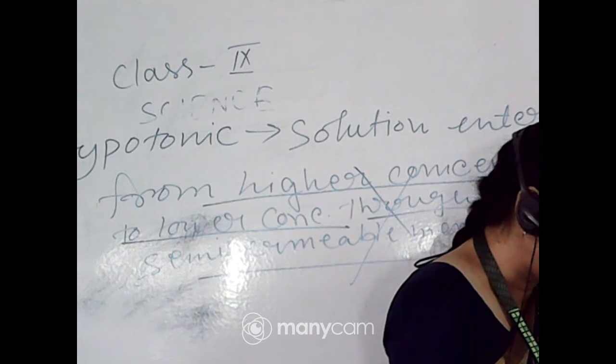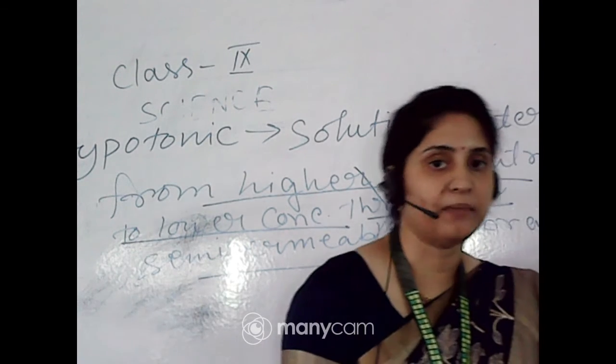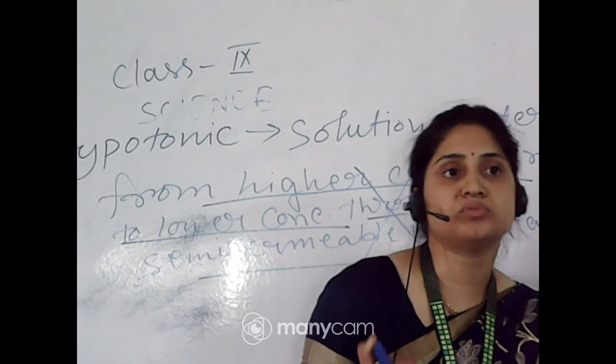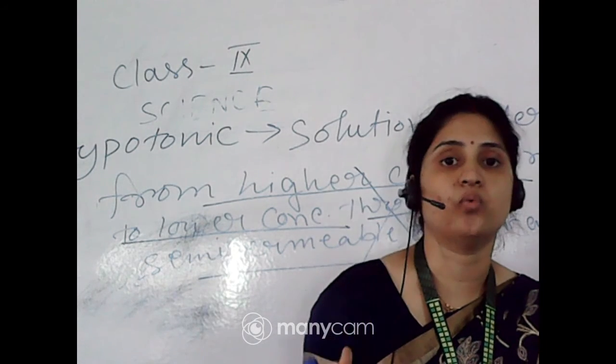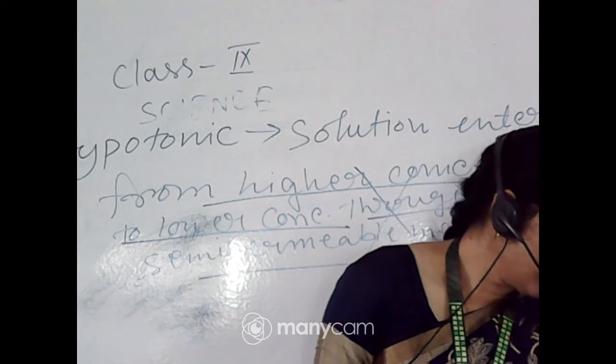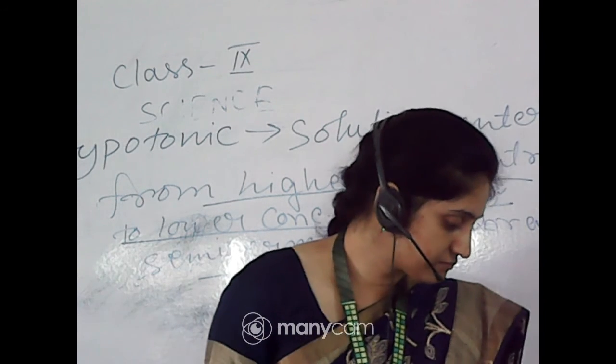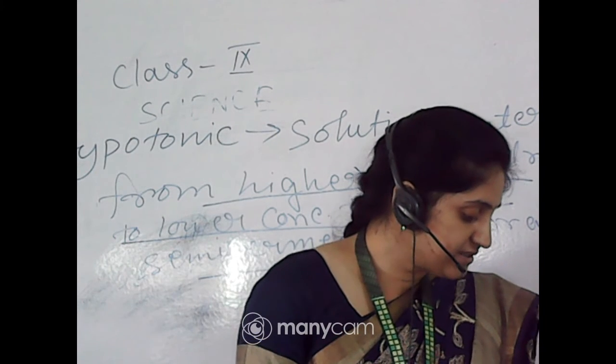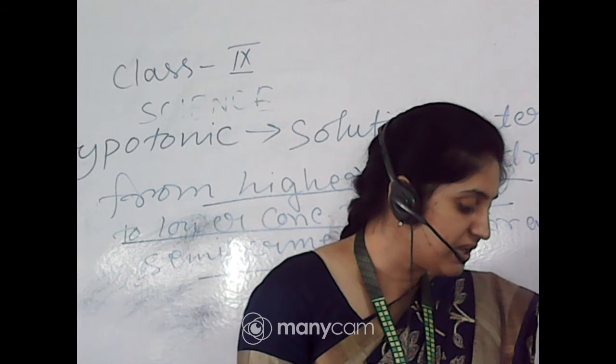Absorption of water by plant roots is also an example of osmosis. So osmosis means absorption of water and diffusion means absorption of gases. Thus diffusion is important in the exchange of gases and water in the life of a cell.